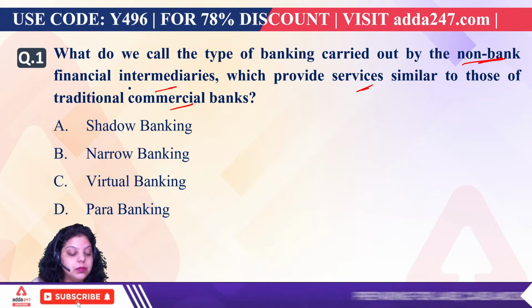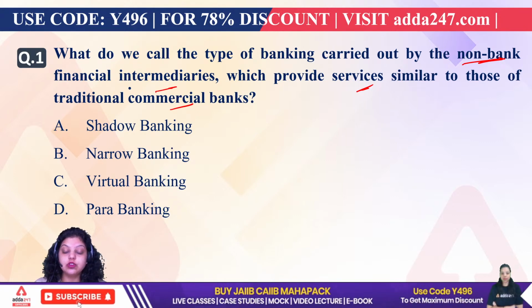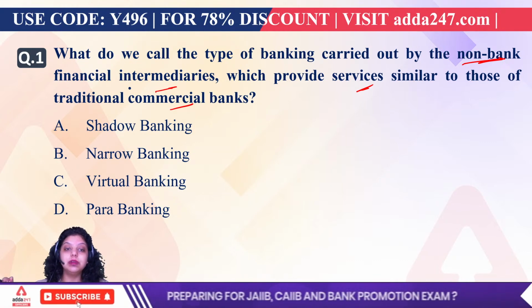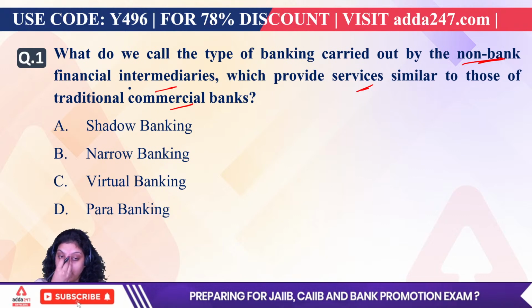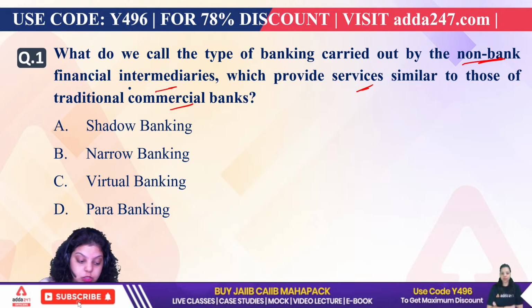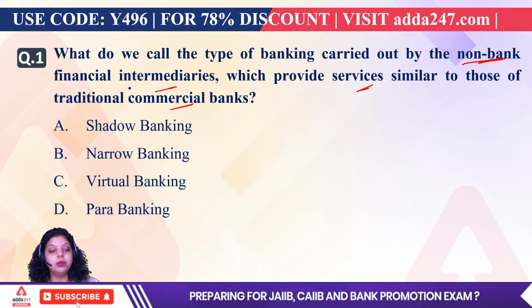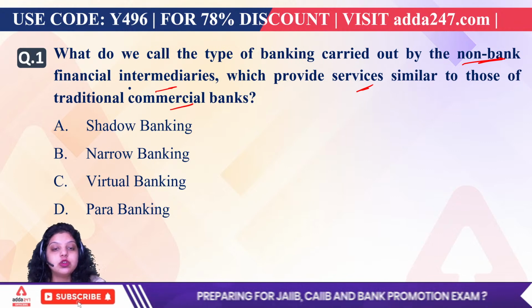The question is simply that the non-banking financial institutions are providing certain banking services to the customer, similar to the services which commercial banks provide. Hetu is saying D, Natarajan is saying A. So the right answer will be shadow banking. It's not D.